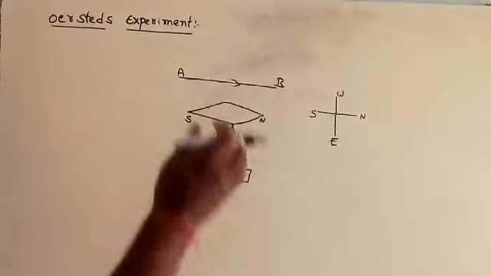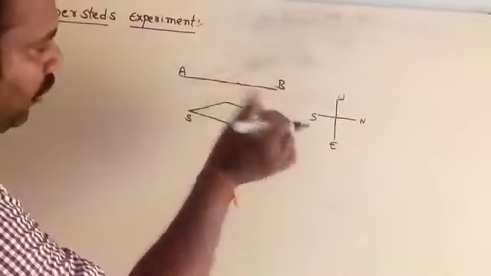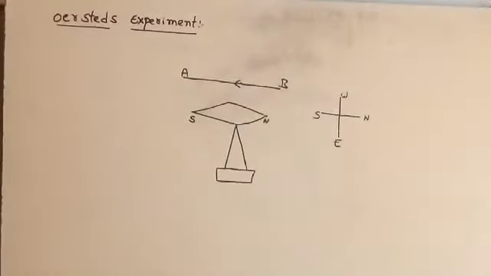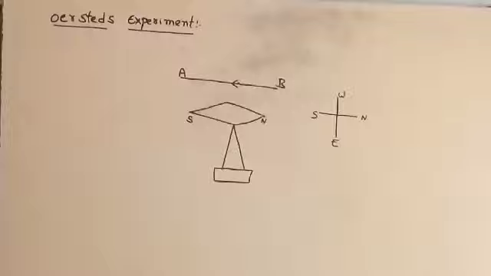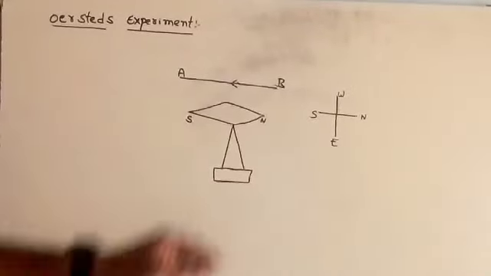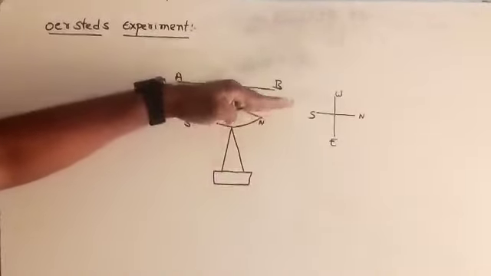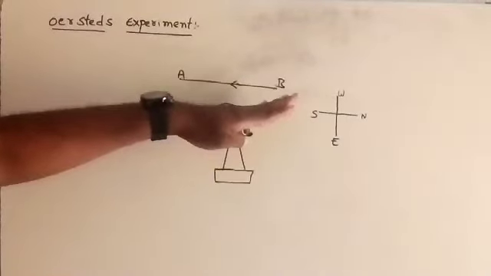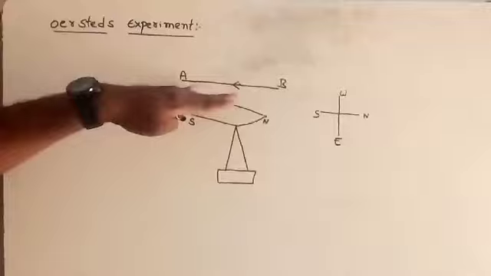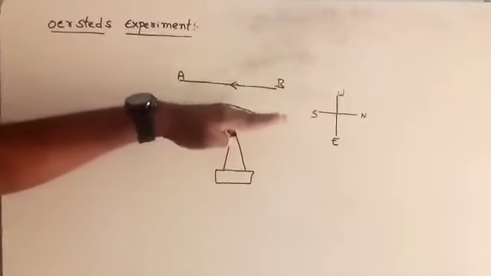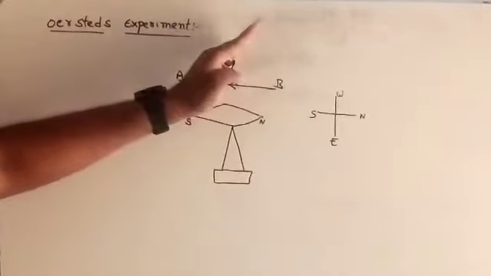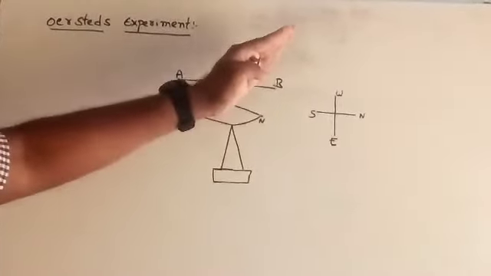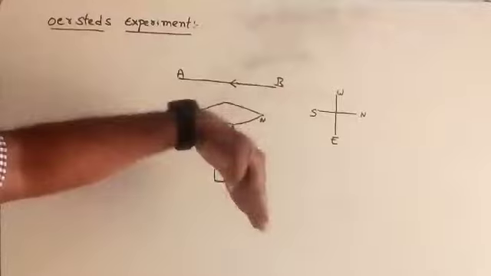Suppose if I am reversing the direction of the current, instead of A to B, if the current is passing from B to A, the magnetic needle deflects towards east. Once again, I am repeating, if the current is passing from A to B, the magnetic needle deflects towards west. If the current is passing from B to A, the needle will deflect towards east.